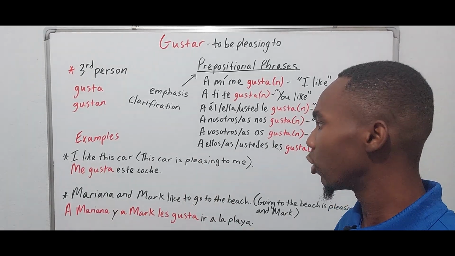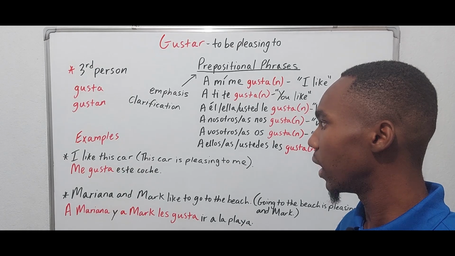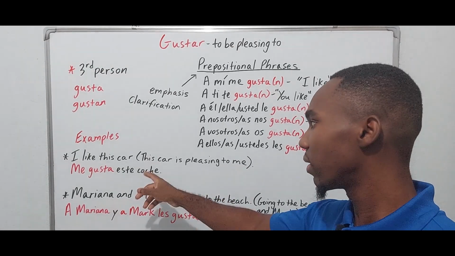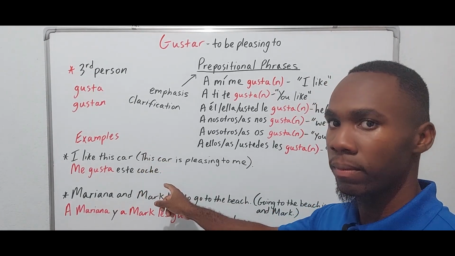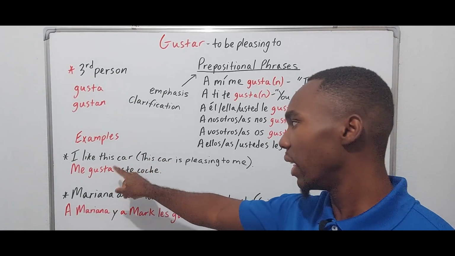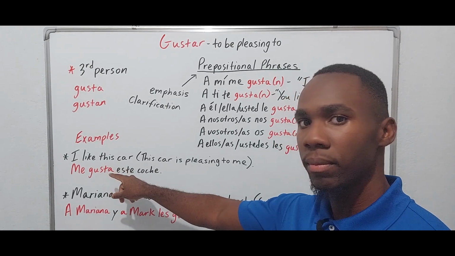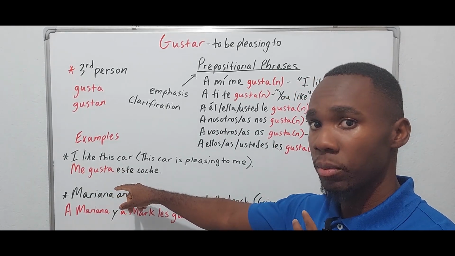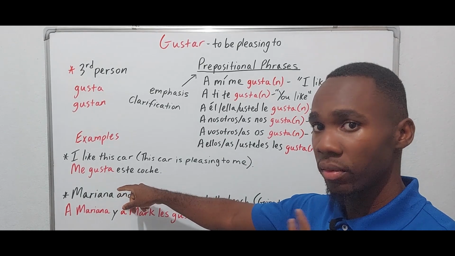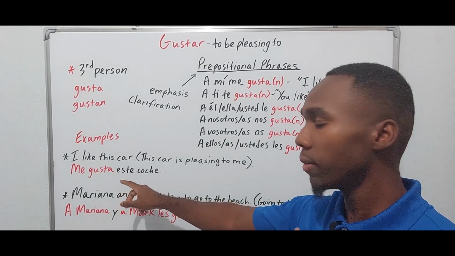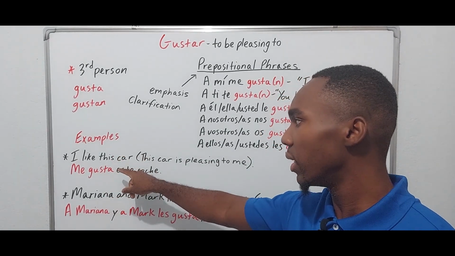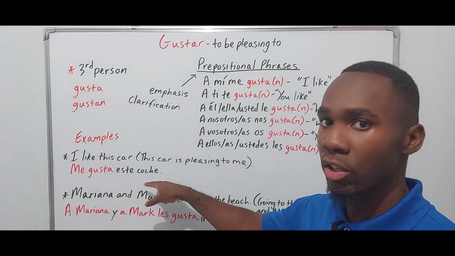Me gusta este coche. I like this car. This would literally translate as this car is pleasing to me. So we use the indirect object pronoun me, because don't forget we use the indirect object pronoun to reference the person doing the liking, which should be I in this case, right? And gusta will be in the singular because este coche is singular, right?